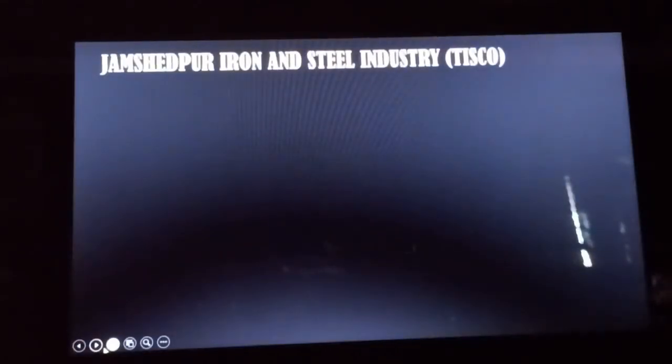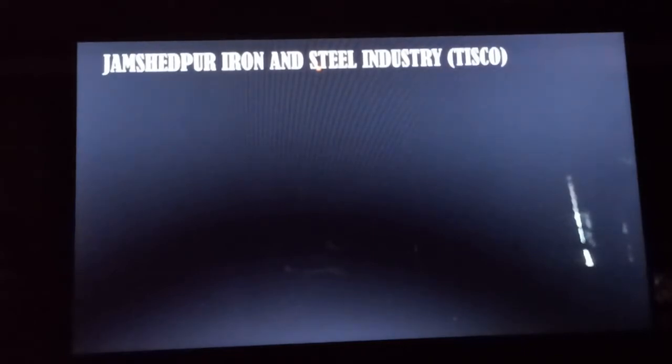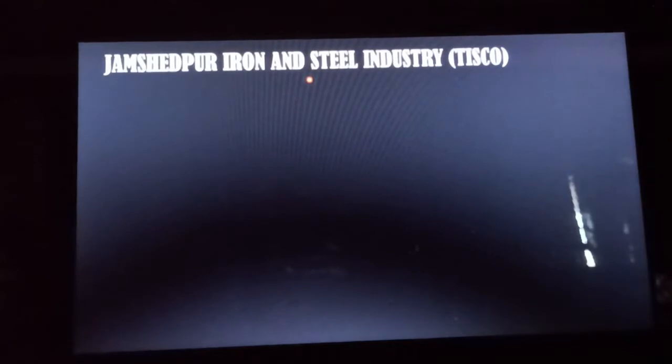So today I'm going to start with the Jamshedpur iron and steel plant. The industry of India has been divided into two portions. One is those industries which are under the private sector, and some industries are in the government sector. This Jamshedpur iron and steel industry is under the private sector. It is also known as the Tata Iron and Steel Industry, which is also the full form of TISCO.